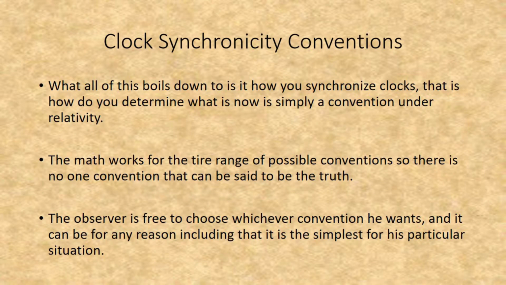What all this boils down to is how you synchronize clocks. That is, how you determine what is now is simply a convention under relativity. The math works for the entire range of possible conventions, so there is no one convention that can be said to be the truth. The observer is free to choose whichever convention he wants, and it can be for any reason, including that it is the simplest for his particular situation.